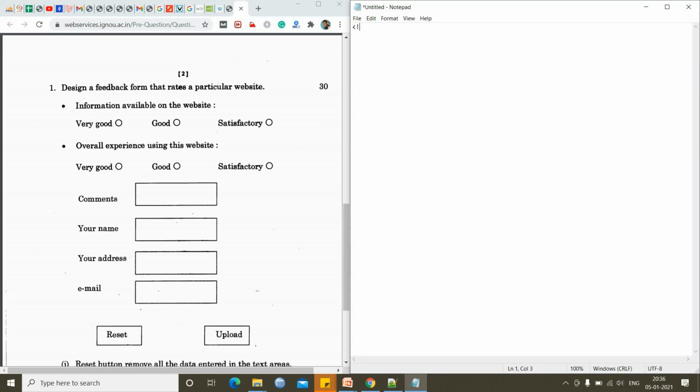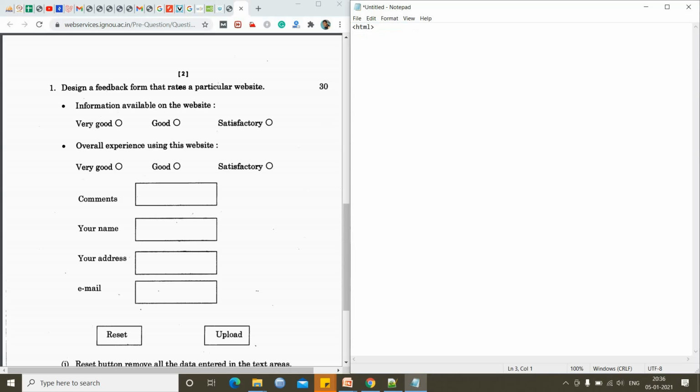So first tag which comes to inform the browser that this page is an HTML document, we will write doctype HTML. Okay, so this is HTML5 standard, we have to follow it. Next tag will be HTML. You can skip the first line. Okay, in your exams, if you don't write this also, it will be okay. So let's remove it for now. Okay, for simplicity.